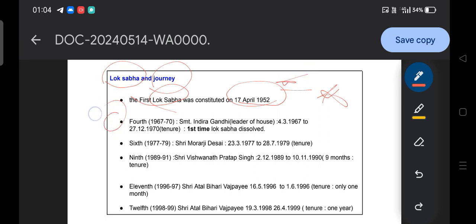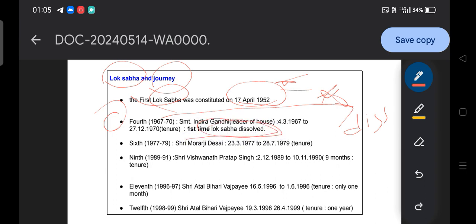Then the fourth Lok Sabha, that is 1967 to 1970, was dissolved early. The term of the Lok Sabha is 5 years, but here it is 1967 to 1970, which means the Lok Sabha was dissolved within 3 years. And at that time the Prime Minister, the leader of the house, was Srimati Indira Gandhi. It was the first time the Lok Sabha was dissolved.